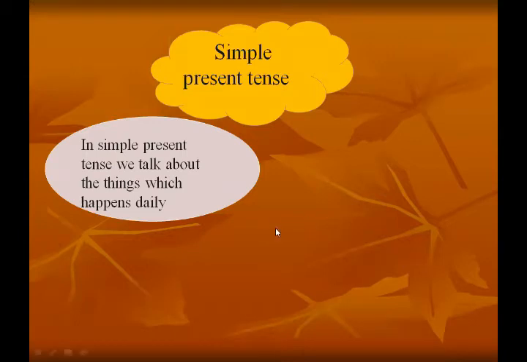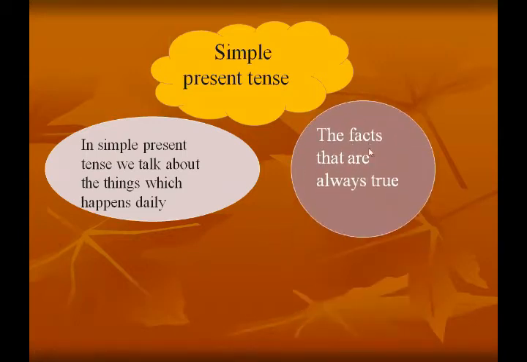Okay, then the facts that are always true. The universal facts that are always true, which means the facts which remain true and which are constant, we discuss in simple present tense. Like stars shine at night. The sun rises from the east and the sun shines brightly. These are all universal truths and facts that are always true. So we also discuss the facts that are always true in simple present tense.